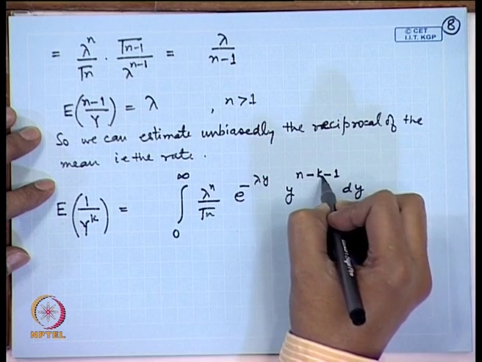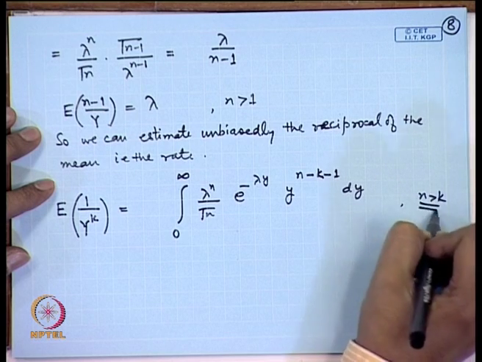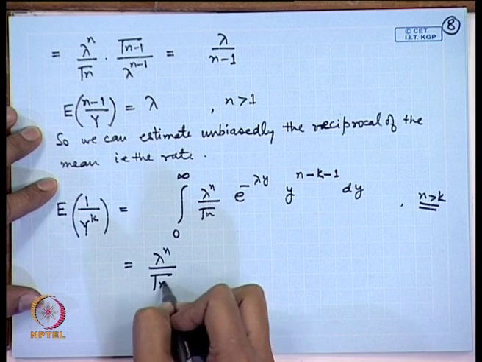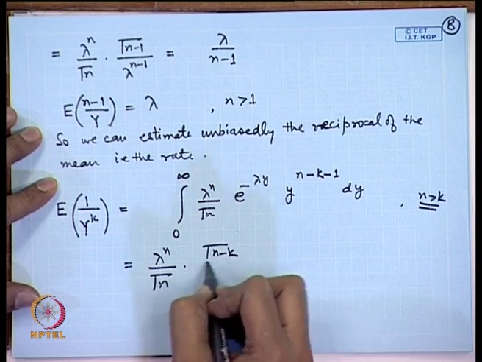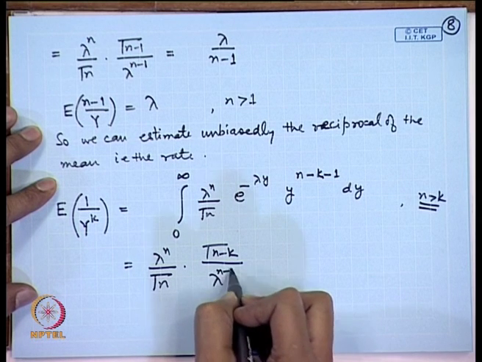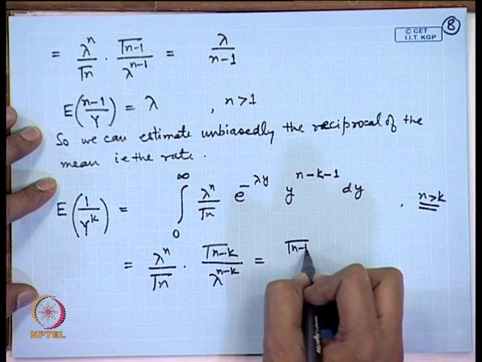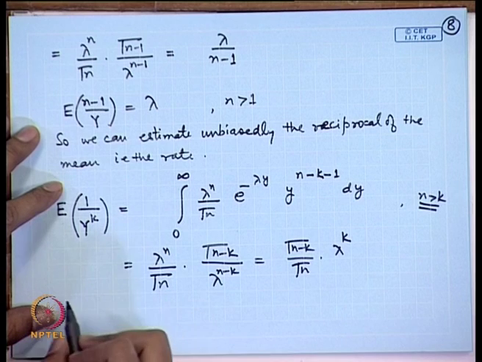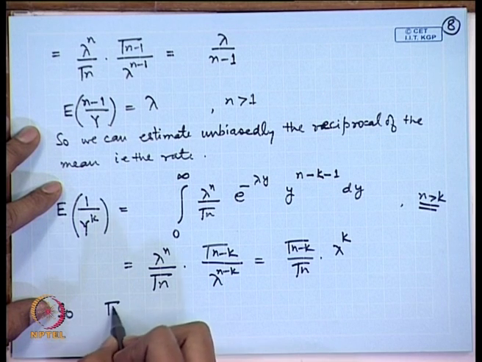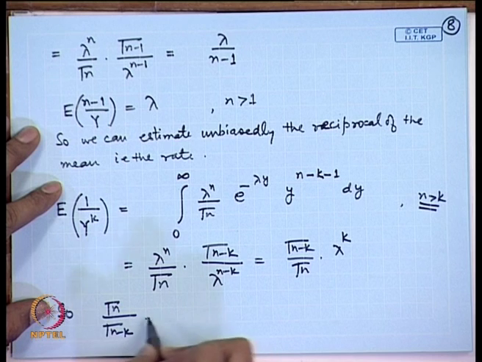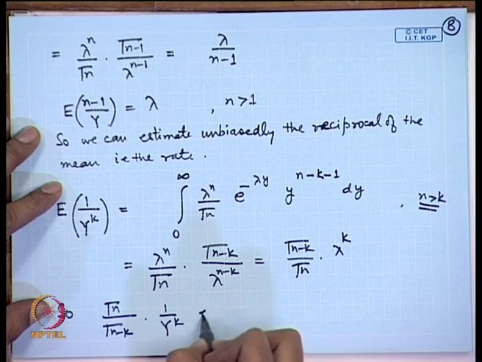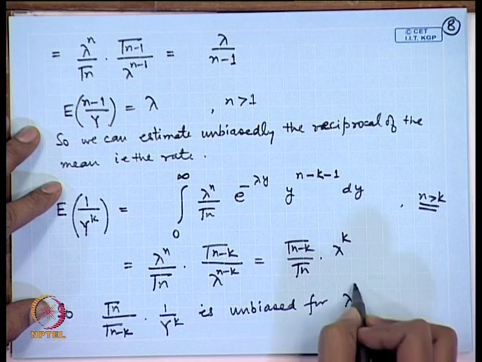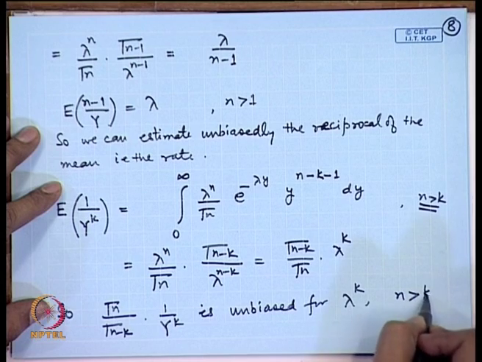So, if n is greater than k, then this is a gamma function and we can straightforwardly evaluate it as gamma n minus k divided by lambda to the power n minus k, that is equal to gamma n minus k by gamma n lambda to the power k. So, after adjustment of this coefficient we get gamma n by gamma n minus k times 1 by Y to the power k is unbiased for lambda to the power k if n is greater than k.